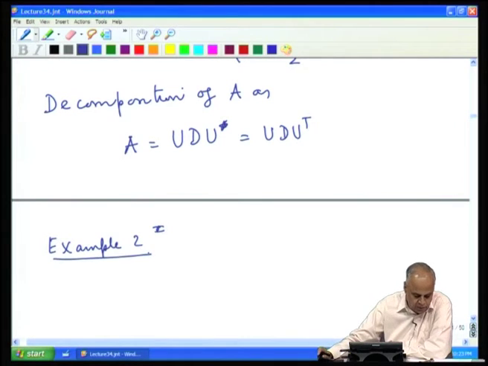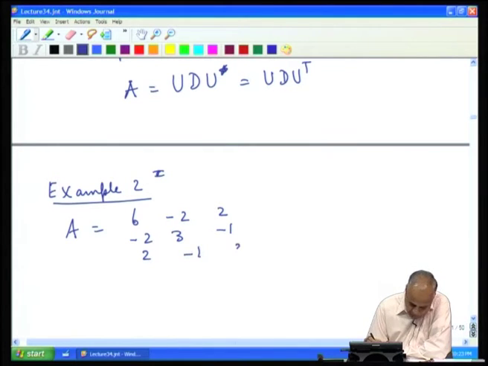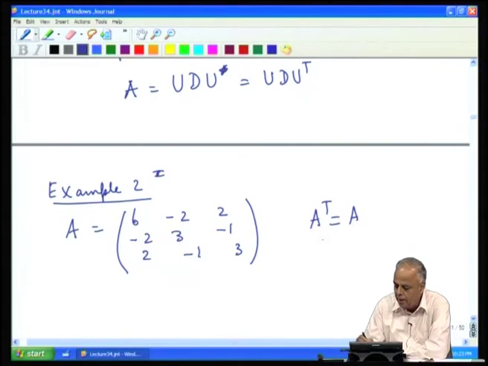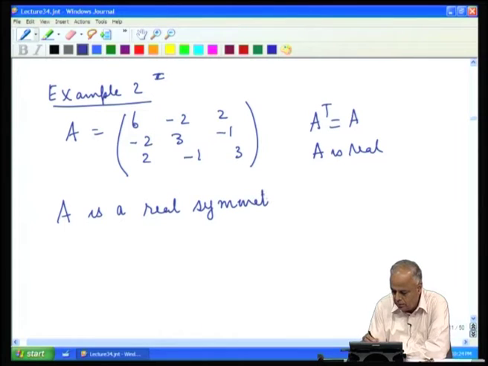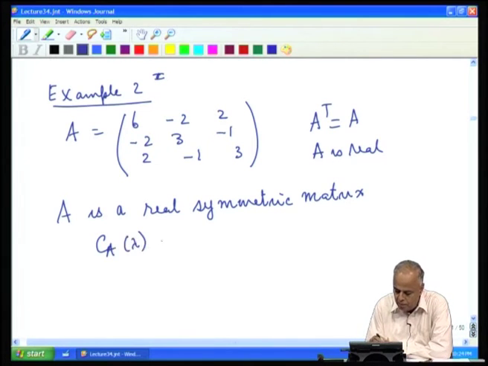Now, let us look at another example without too many details. First look at the matrix A: 6 minus 2 2, minus 2 3 minus 1, 2 minus 1 3. Again notice that A transpose is equal to A, and A is real, and therefore, A is a real symmetric matrix.